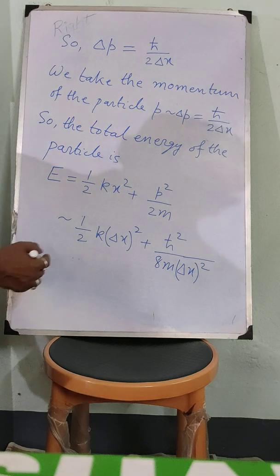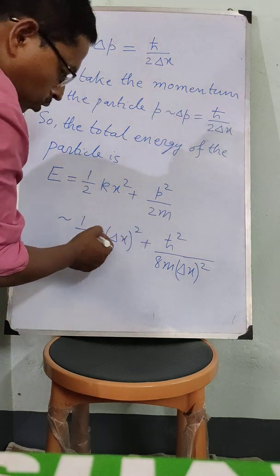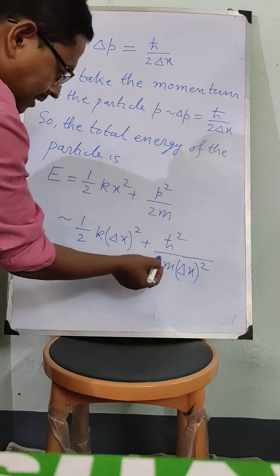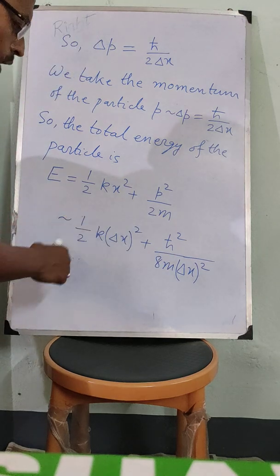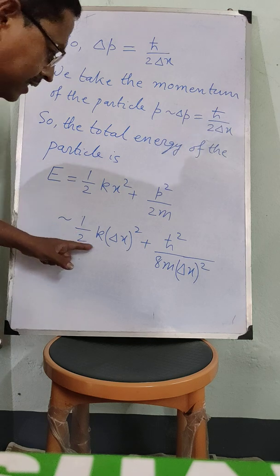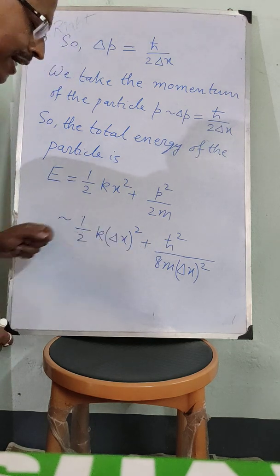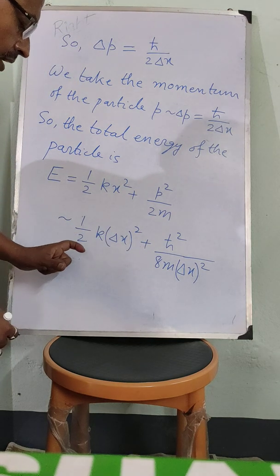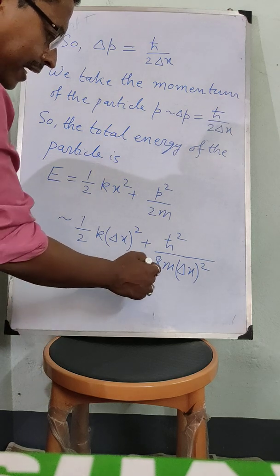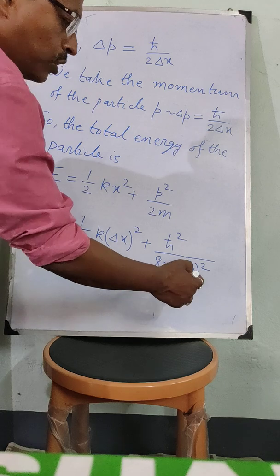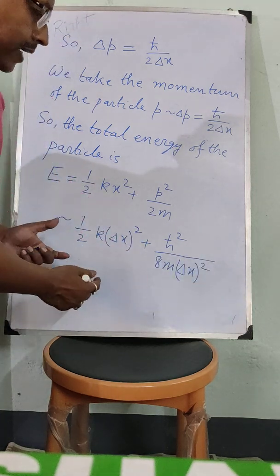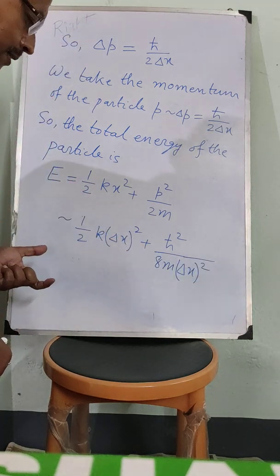Okay. Now we will see for what value of delta x this expression goes to minimum. To find that out, we have to differentiate this expression with respect to delta x. Then we have to make the first derivative equal to 0. From there we will get an expression for delta x.